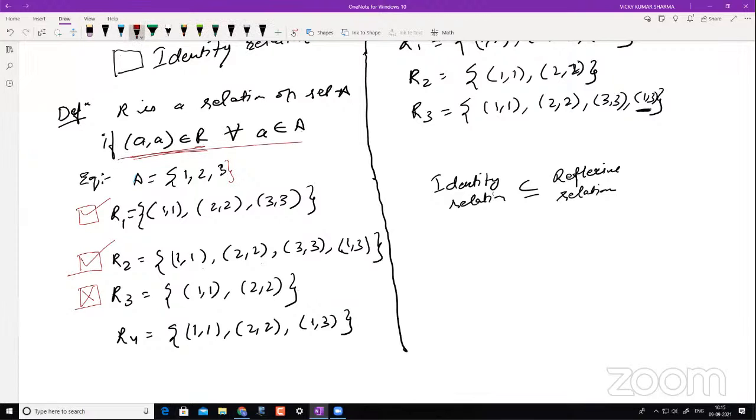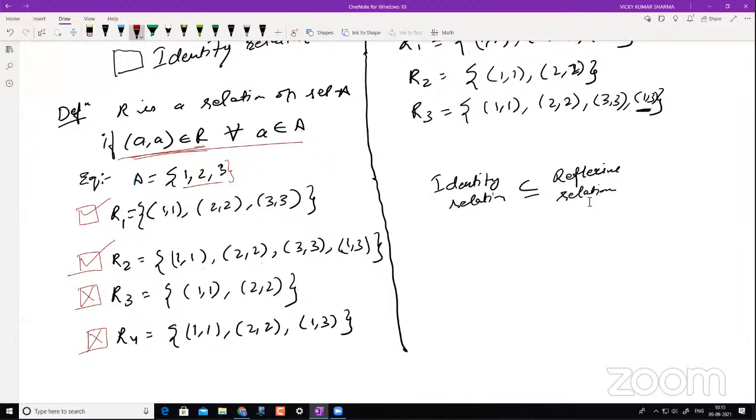Because again, with the very definition of this, if I have the set 1, 2, 3, then I must have (1, 1), (2, 2), and (3, 3) in my relation. I must have this. Apart from this, I can have other elements. That is perfectly fine. That is what it says. Clear? So now this is a reflexive relation. Okay, so what about R4? Again, I'll see the chat box. No, it's not reflexive. Okay, great. So why? Because I don't have (3, 3), right? For the same reason. That's all.